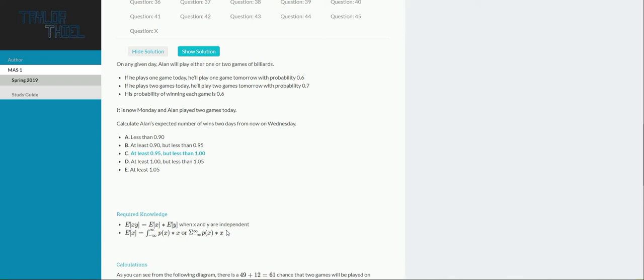Second, the expected value of x is the probability weighted average of the variable. I have this written out twice, whether the variable is continuous or discrete. So in the case of this problem, we're going to be looking at discrete.